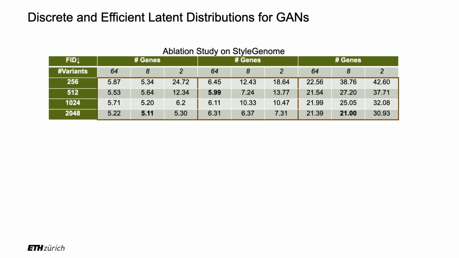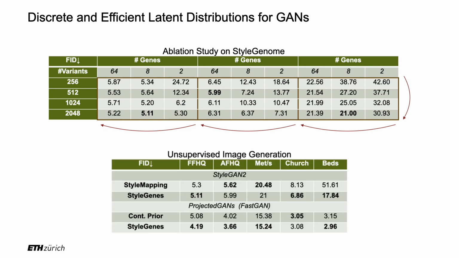Here we show the quantitative results of our analysis. Increasing the number of variants or codebook entries improves the FID score, but also increases the memory requirement of our approach. Increasing the number of codebooks or genes improves the quality while keeping our approach efficient. We test our approach on various datasets. For StyleGAN2, we substitute the style mapping network with our style genome and achieve similar results. For projected GANs, we use StyleGenes instead of the continuous prior and report improved FID scores.